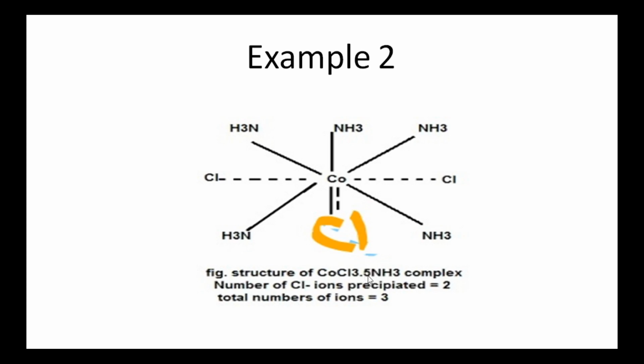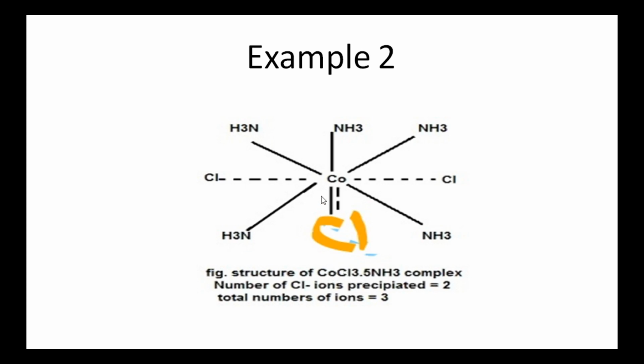So to satisfy the secondary valency, one chlorine atom goes inside the square brackets. So it shows dual behavior, that is, by primary valency and also secondary valency.